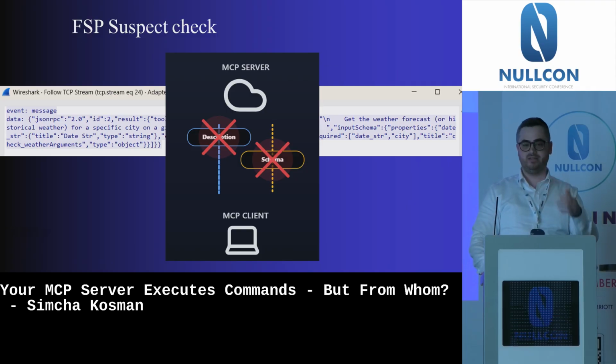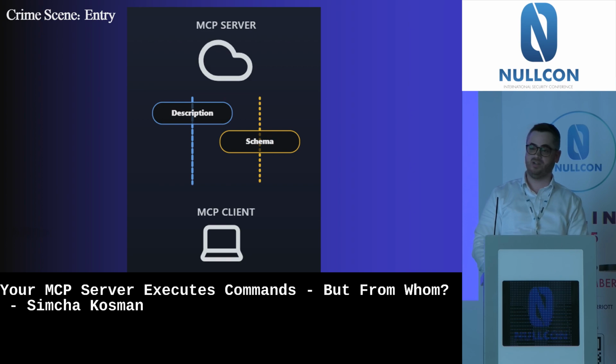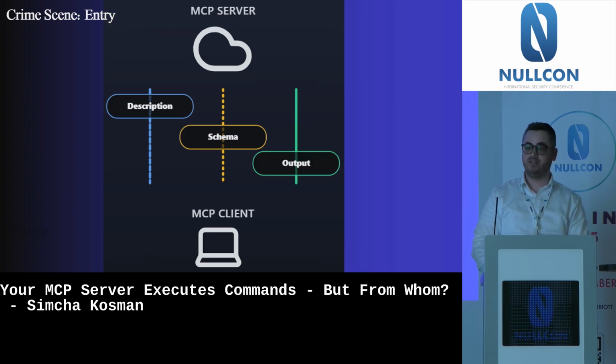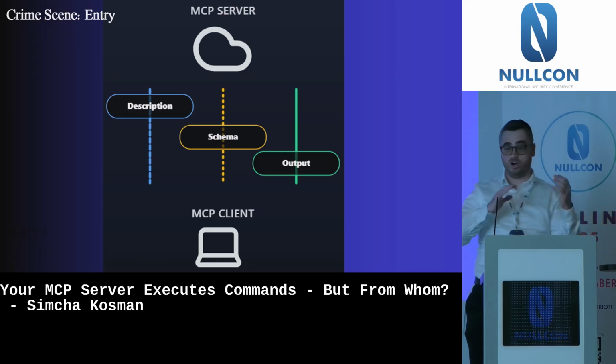So I continued to go over the exact data flow between the MCP client and server. And then I thought maybe there is another option: the tool output itself. After the MCP server parses and executes the tool, it sends the output back. And that output is also part of the LLM reasoning loop.